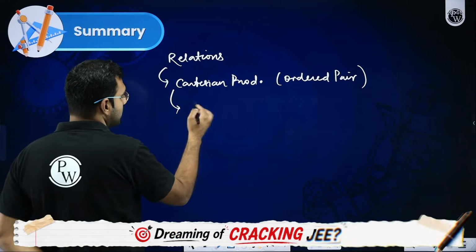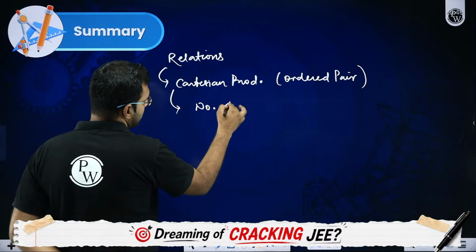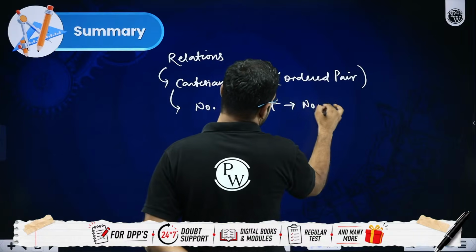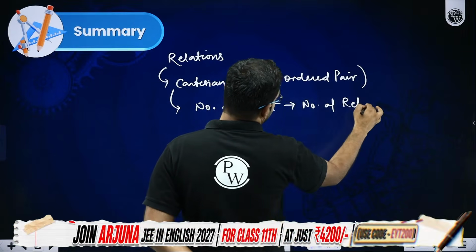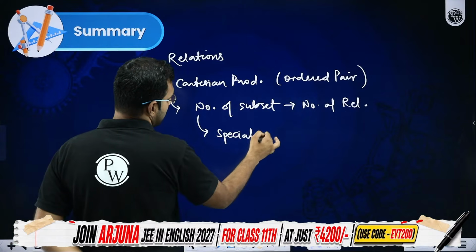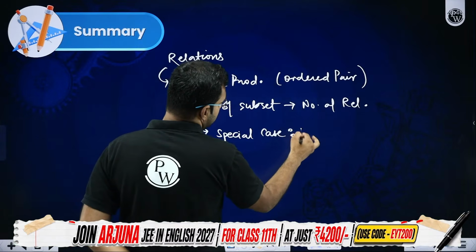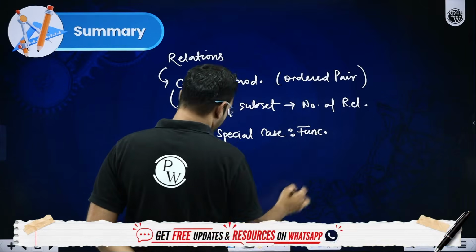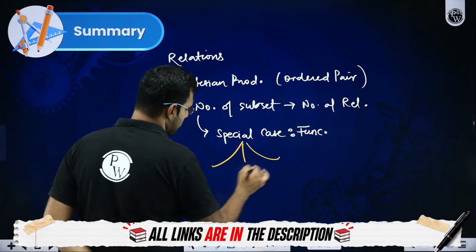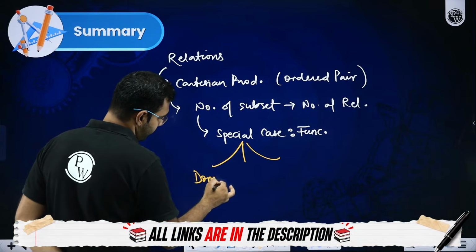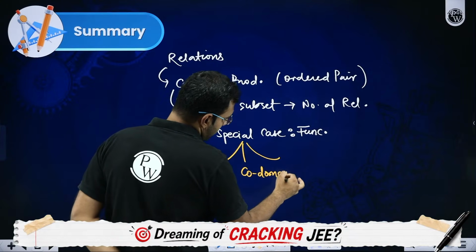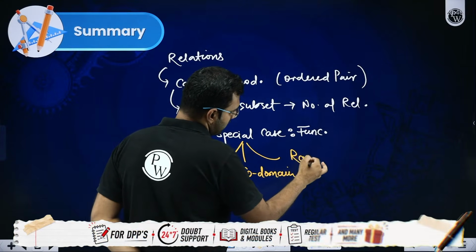We discussed the number of relations as well. I mean, the number of subsets. And then we gradually took it towards the number of relations. Remember that? And then from there, we created a special case, and that special case we called a function. Remember that, students? And from functions, we gradually moved towards three important chunks, which are called domain, codomain, and range. Remember that, students?